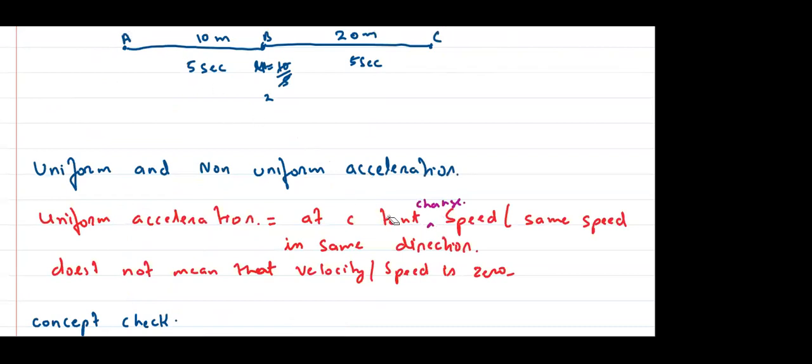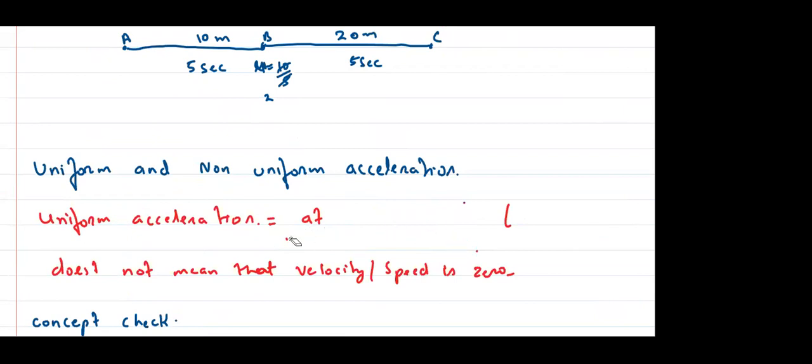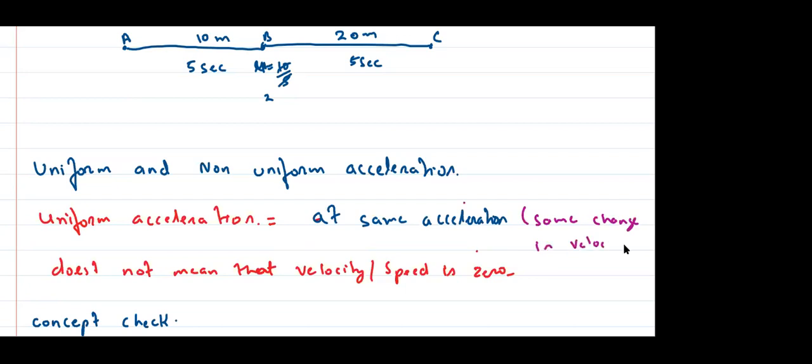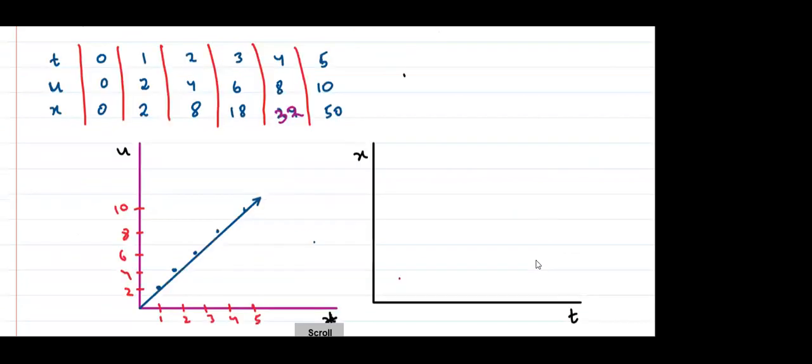Or I can just rewrite this. My bad, I'll rewrite it. It means same acceleration. Actually, it is same change in speed, so same acceleration. ठीक है? Or same change in speed or velocity in the same direction. ठीक है? Right? What about the XT curve?